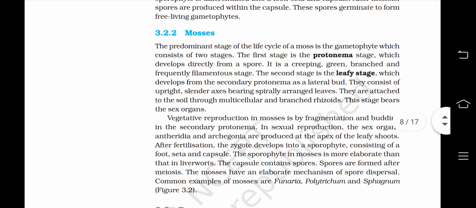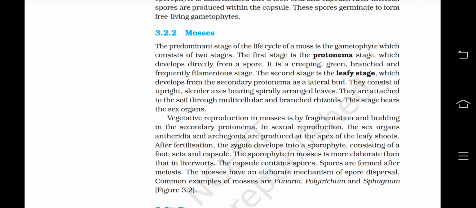Second is mosses. The predominant stage of the life cycle of the moss is the gametophyte, which consists of two stages. The first stage is the protonema stage, which develops directly from a spore. It is a creeping, green, branched and frequently filamentous stage. The second stage is the leafy stage, which develops from the secondary protonema as a lateral bud. They consist of an upright, slender axis bearing spirally arranged leaves. They are attached to the soil through multicellular and branched rhizoids. This stage bears the sex organs.